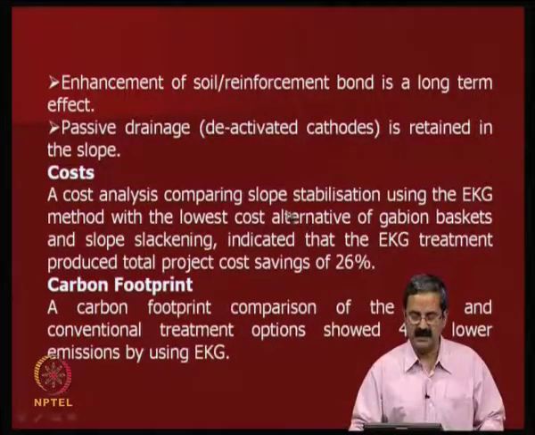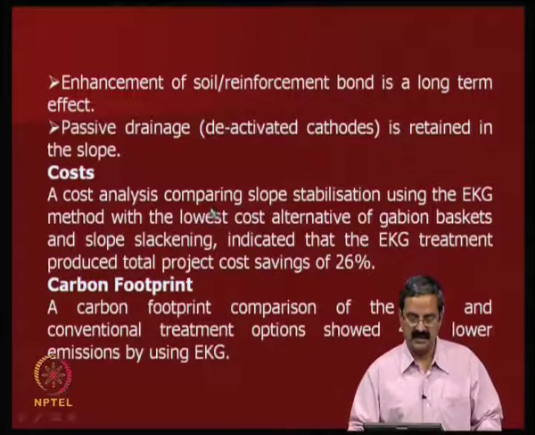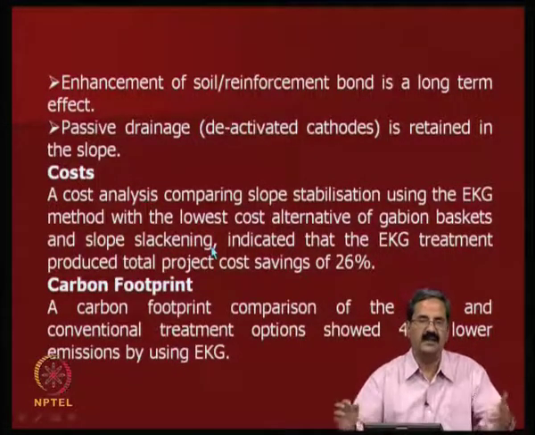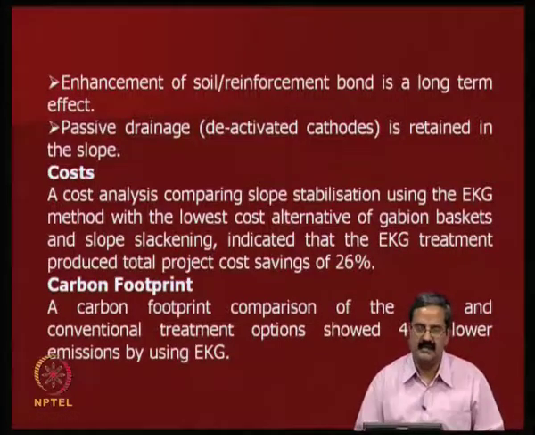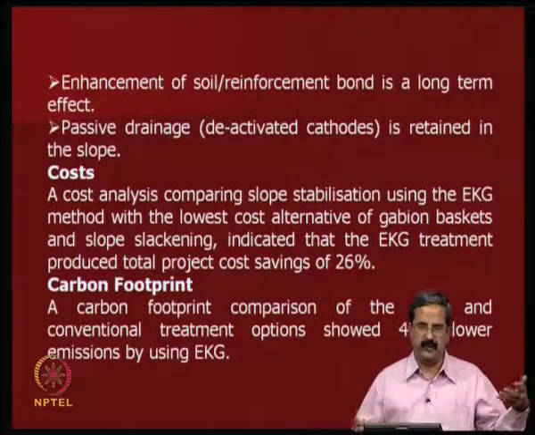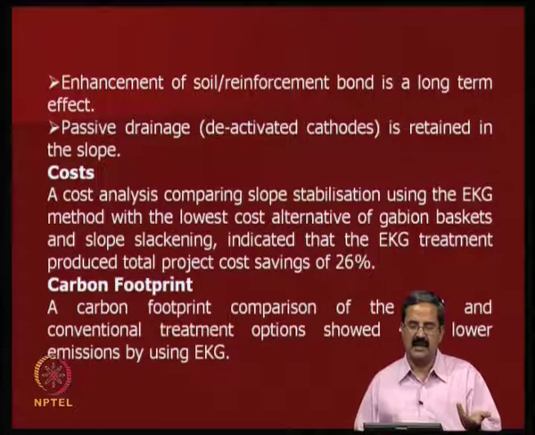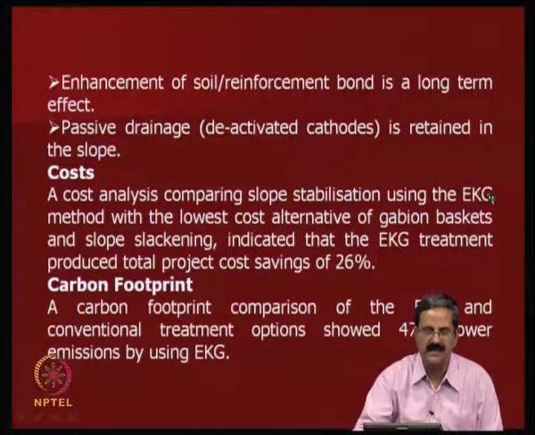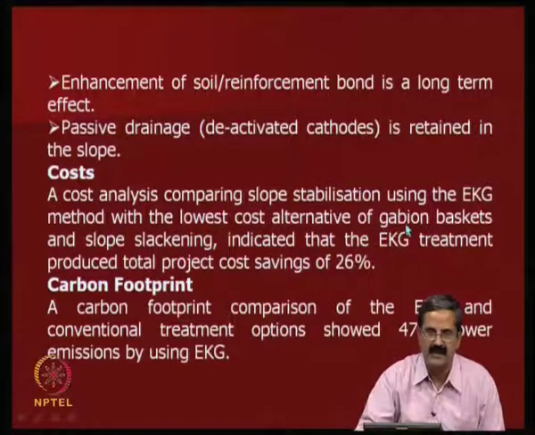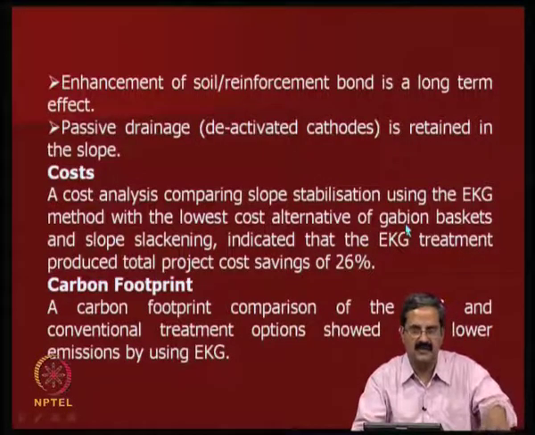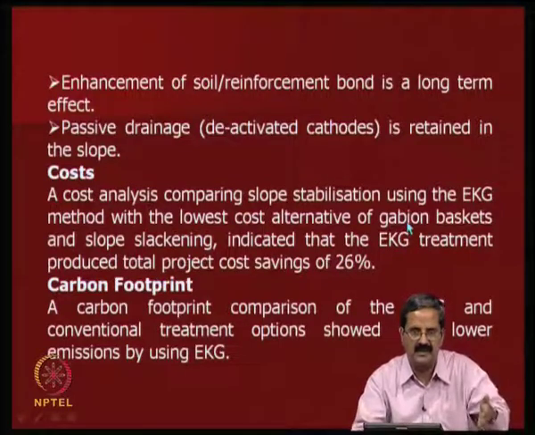Then there is also a possibility of passive drainage in some of the slopes, and a cost analysis comparing the slopes using the EKG method and the lowest cost alternative of gabion baskets and slope slackening. There are different methods of improving slope stability. For the same slope, if you want to put soil nailing or reinforcement, it is very difficult. A simpler, cheaper way would be to provide gabion baskets, because the factor of safety is low at the toe.